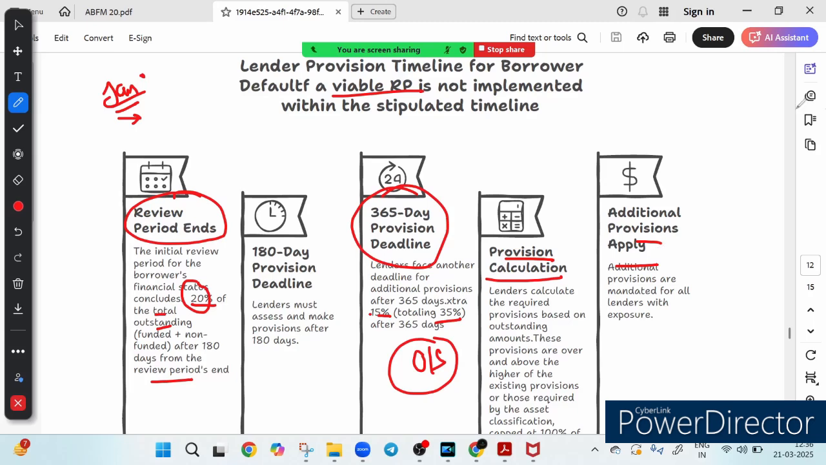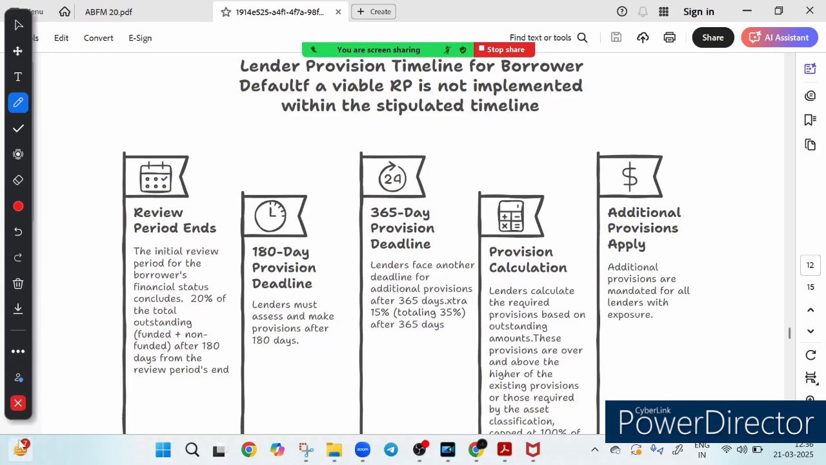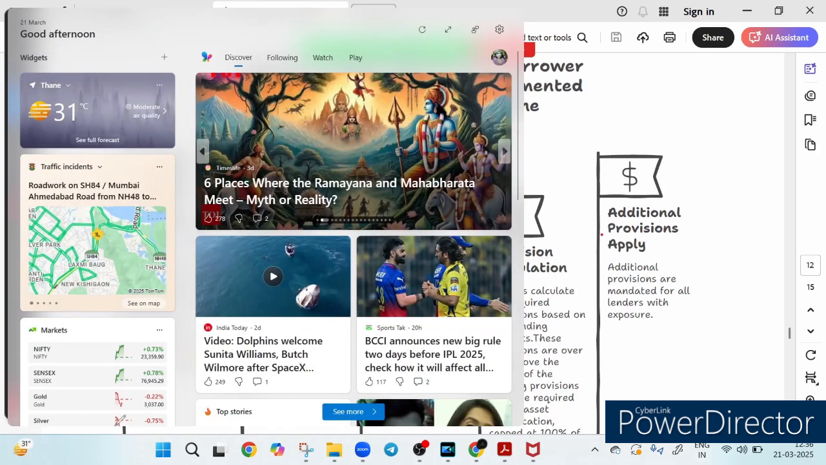So here is a question for you: should lender have a strict timeline, or do borrower need more flexibility to avoid default? Please answer it.